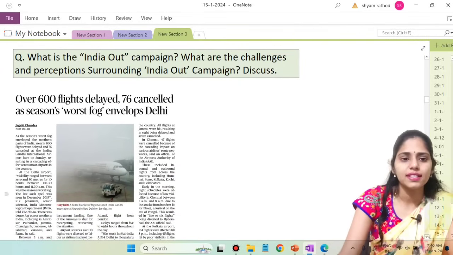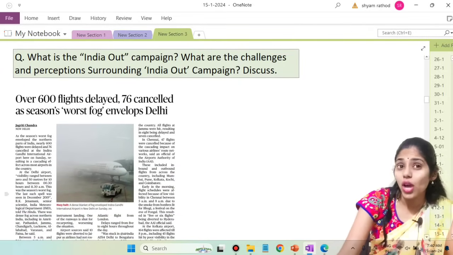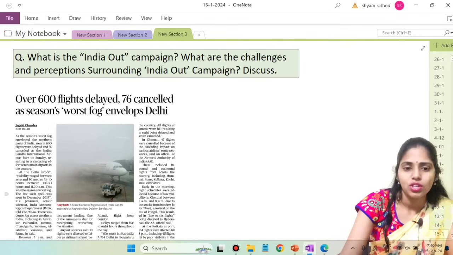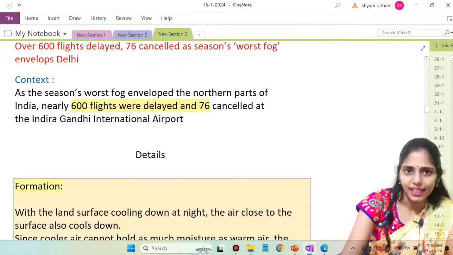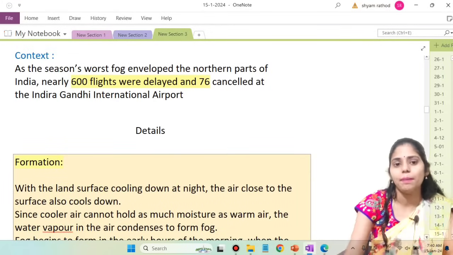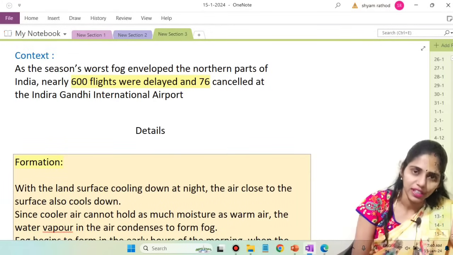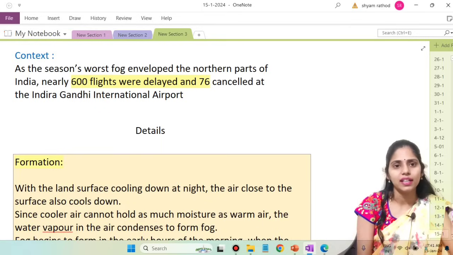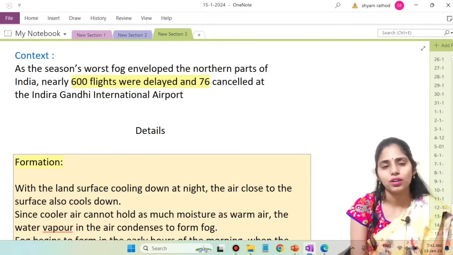Next topic, it is about fog. As I said, this fog is important from your geography point of view. So let us see what exactly is happening in Delhi. Because of this worst fog which happened in northern parts of India, about 600 flights were delayed and 76 flights were cancelled at Indira Gandhi International Airport.